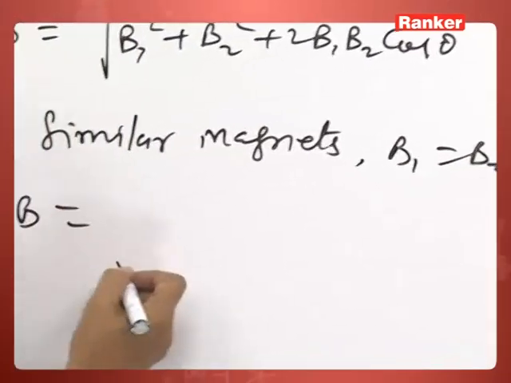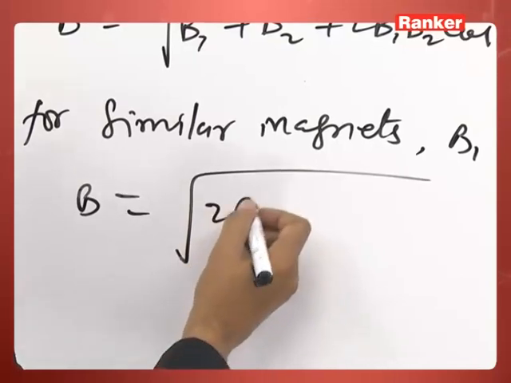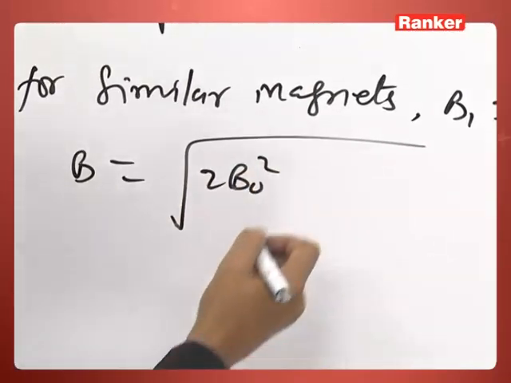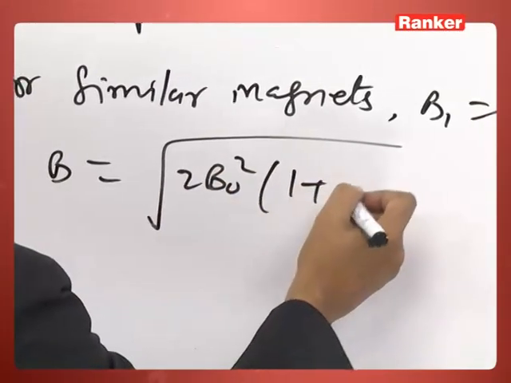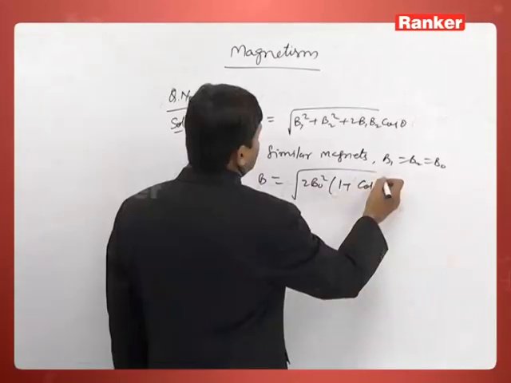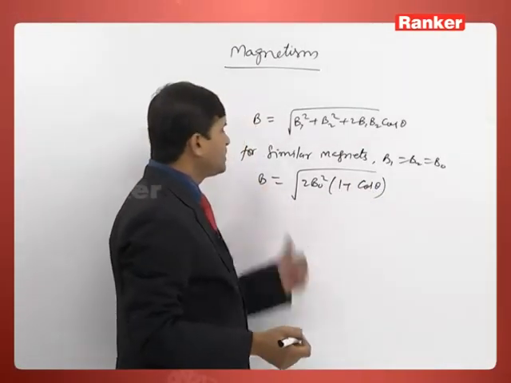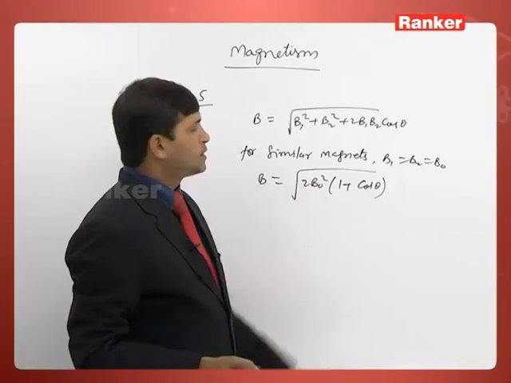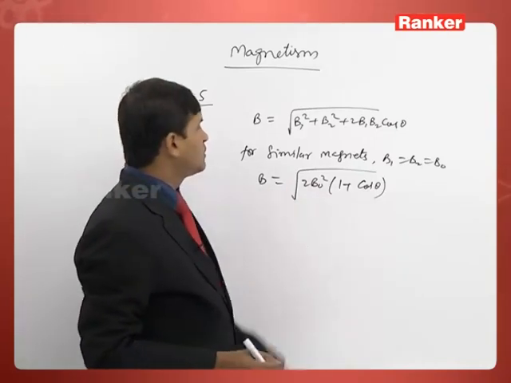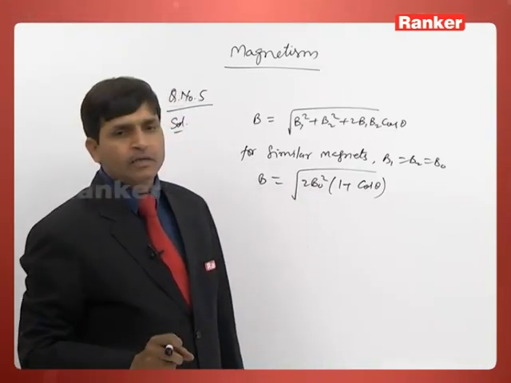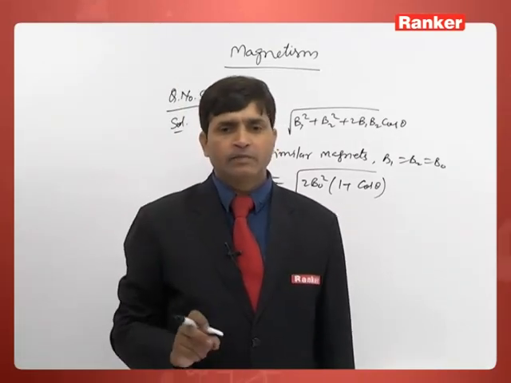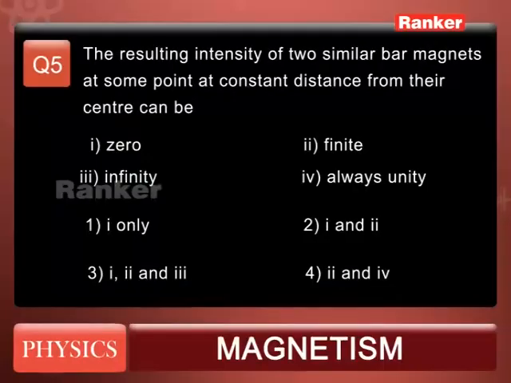So B is equal to 2 B naught square times (1 plus cos theta). The B value can have 0 value as well as some finite value. So 1 and 2 options may be correct, and that is given by option number 2. So second is the correct answer.